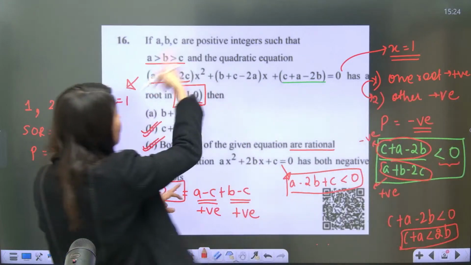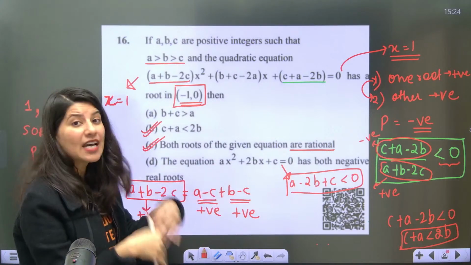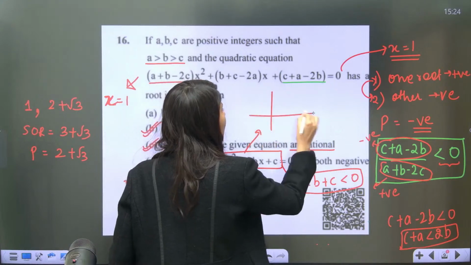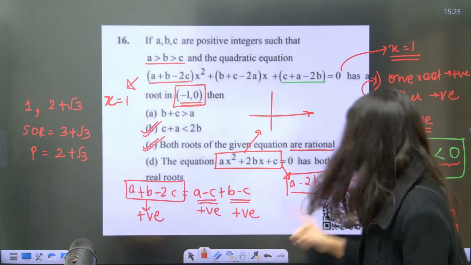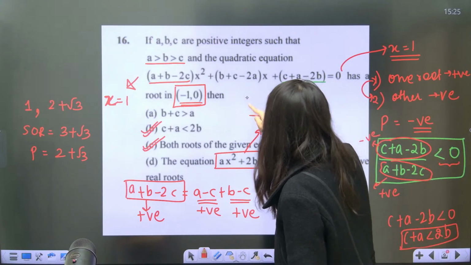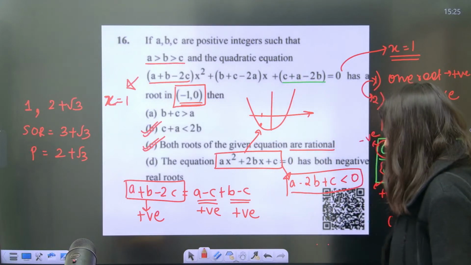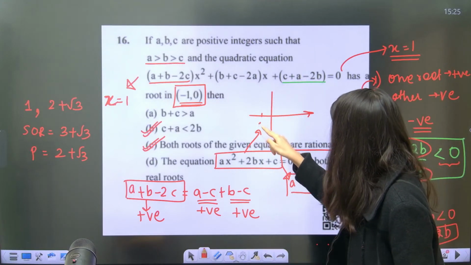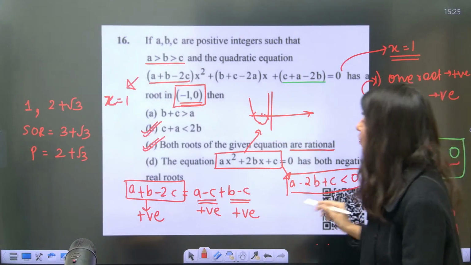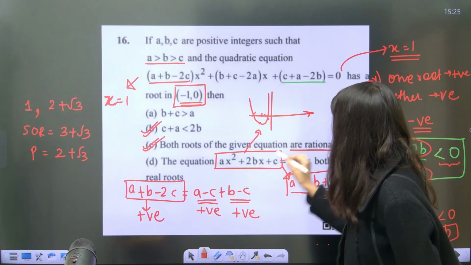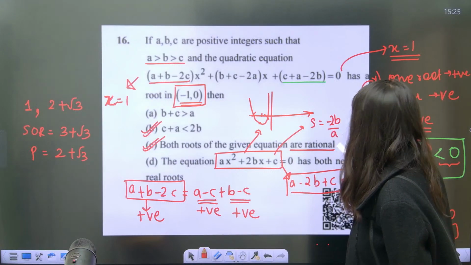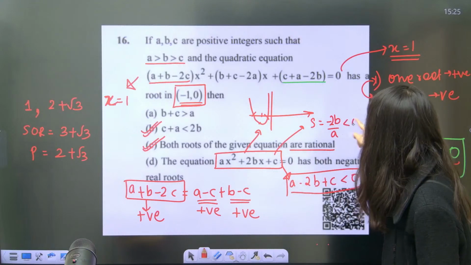Okay. First of all, in the question itself, they have mentioned that a, b, c are positive integers. So the graph of this will be an upward facing parabola, number 1. Now at x equals to minus 1, you are getting a negative value. So this is this type of parabola. Okay, correct. So this is negative. Now see, one more thing, product of roots. Can anybody tell me the sum of roots? Sum of roots is minus 2b by a, which is negative.